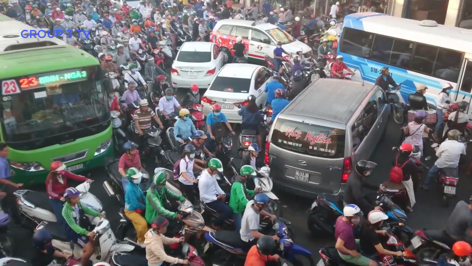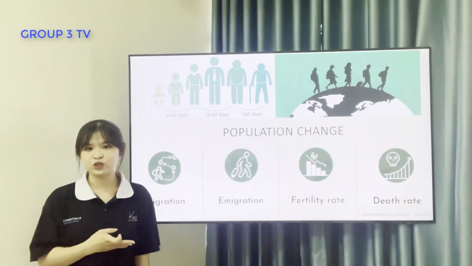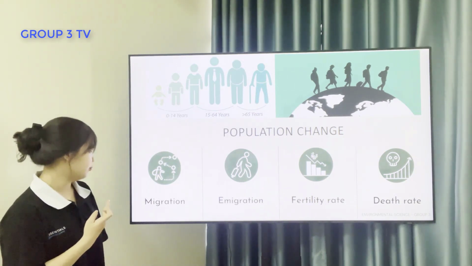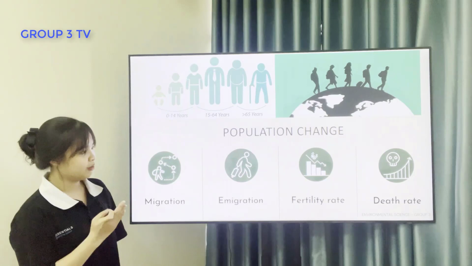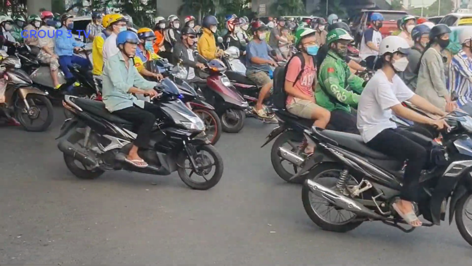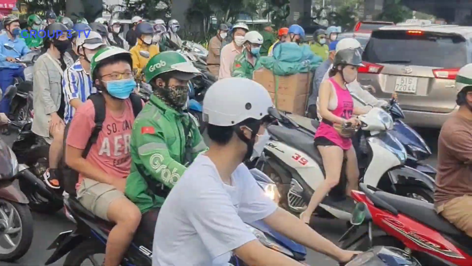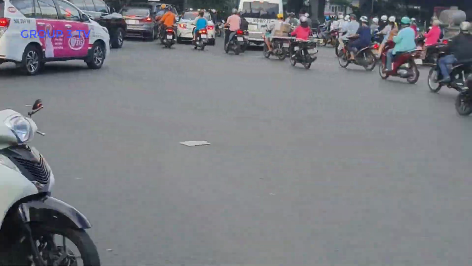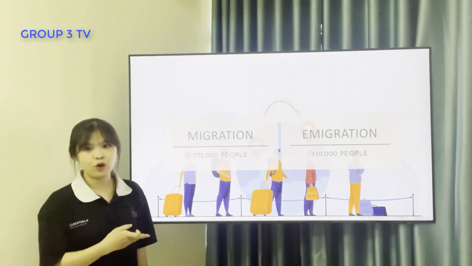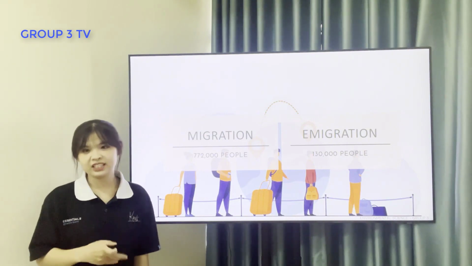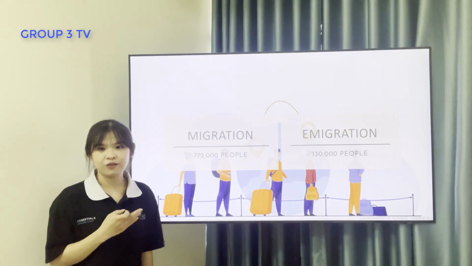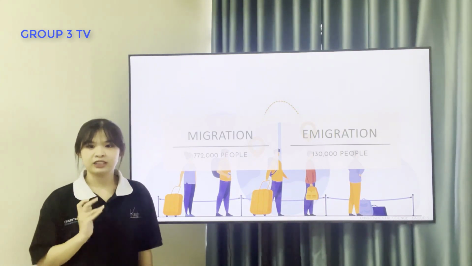Finally, about the population trend, the main factors that contribute to the trend of Ho Chi Minh City's population are migration, immigration, fertility rate, and death rate. Firstly, about the migration. Ho Chi Minh City is the most immigrated city in Vietnam with 772,000 people, which has a mild climate, favorable natural conditions, and a great geographic location for economic development.